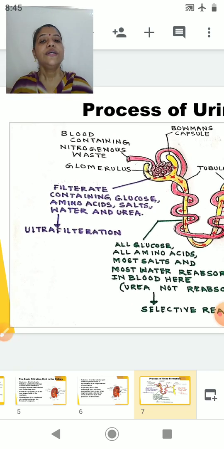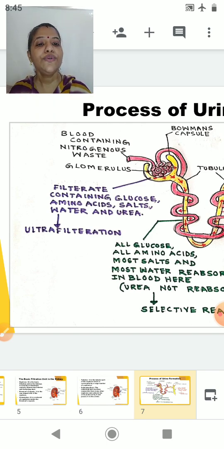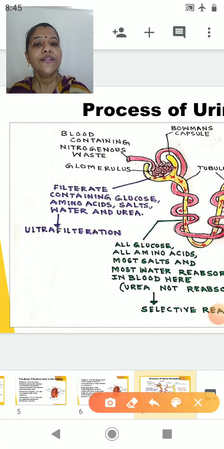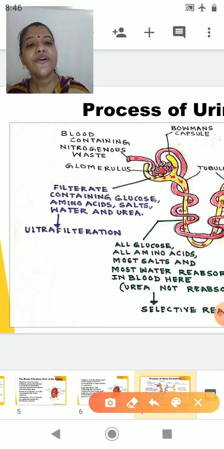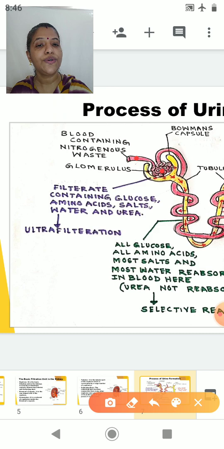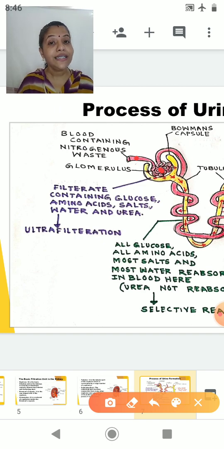Now, the process of ultrafiltration takes place in the glomerulus and the Bowman's capsule. Students, you are aware that the glomerulus is formed by a network of capillaries, and you know that this network of capillaries is formed by the renal artery. Renal artery carries the blood containing nitrogenous waste. So you can see all this here. Now, in this glomerulus, the blood which is containing the nitrogenous waste is going to get filtered.